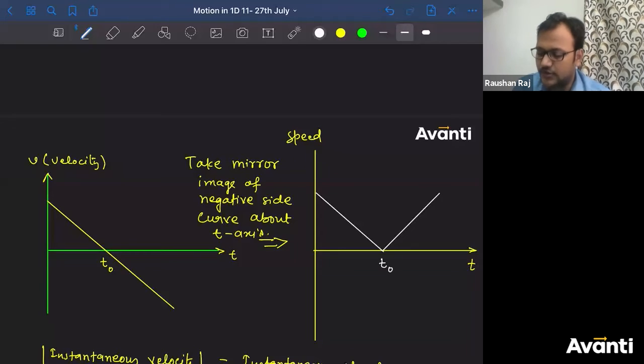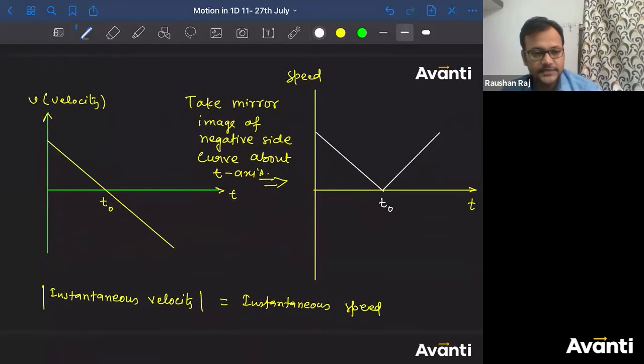This is time t naught. Guys, click yes if you have understood how to convert a velocity time graph into a speed time graph. Come on, guys, please click yes if you have understood this. Clear for everyone? Very good.